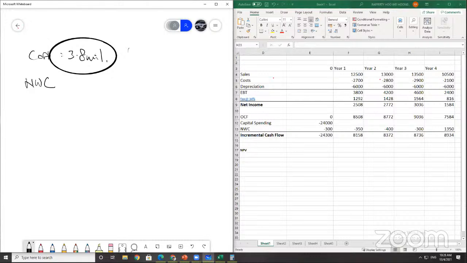Okay, so back to question number 2 here. The initial investment is going to be 3.8 million for the cost of buying the machine, and then you must include $150,000 net working capital. So in total, it involves you to use 3.95 million. This is the initial investment.